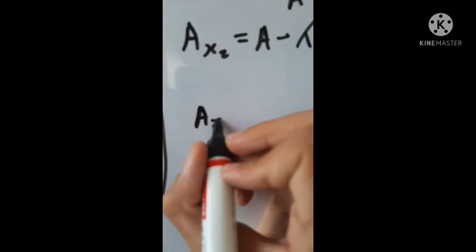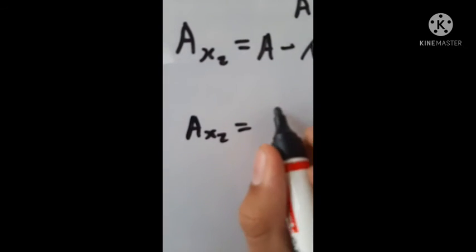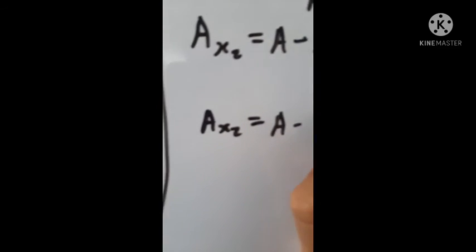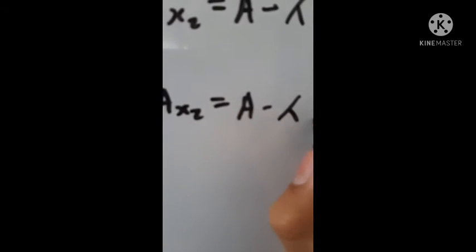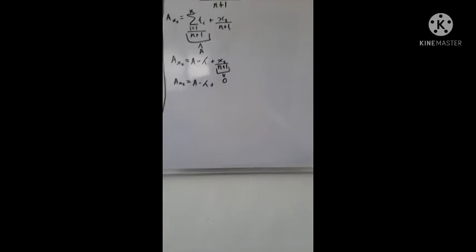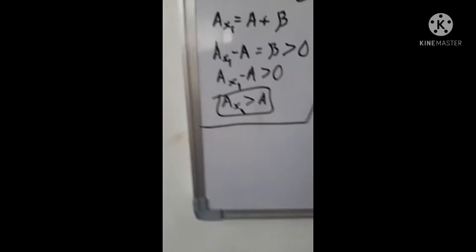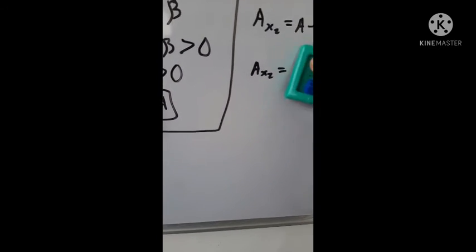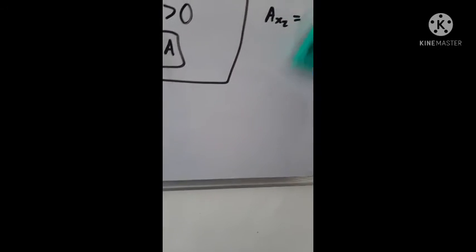Now ax2 equals a minus some arbitrary constant lambda. Now this is greater than 0. Okay, wait, no, I don't think that's useful in the slightest, right? But if this is greater than 0,